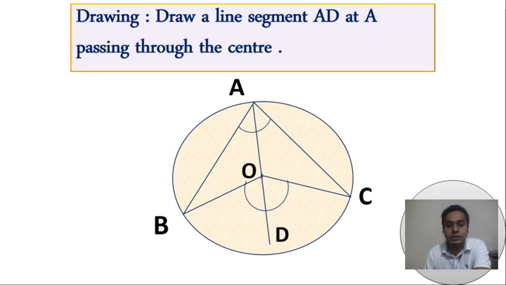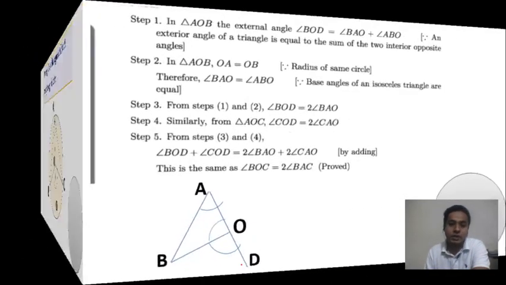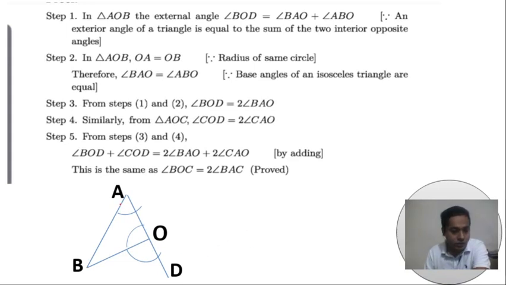It is easy to understand if we isolate this triangle from the figure. Now we have isolated it from the original figure, so consider the triangle AOB.